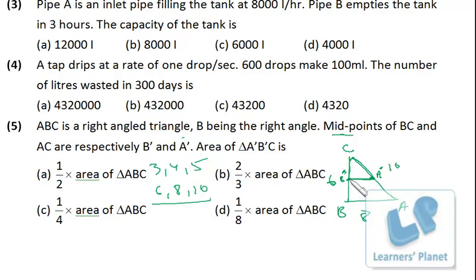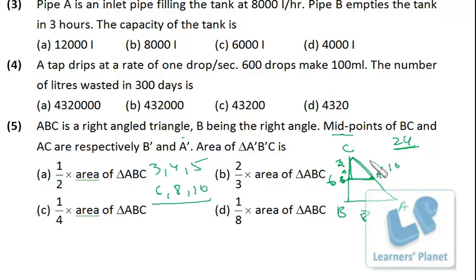Okay, now this becomes very easy. Area of triangle ABC is what? Half 6 into 8, right? Or precisely it is 24, right? Half base into altitude. So 6 into 8, 48 by 2, 24. Now it is very easy because this complete length is 6. So this half length is 3.